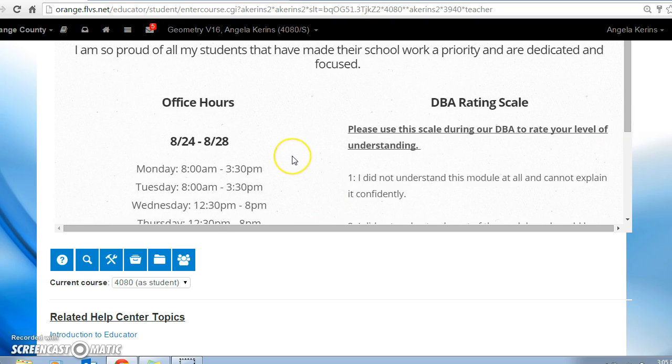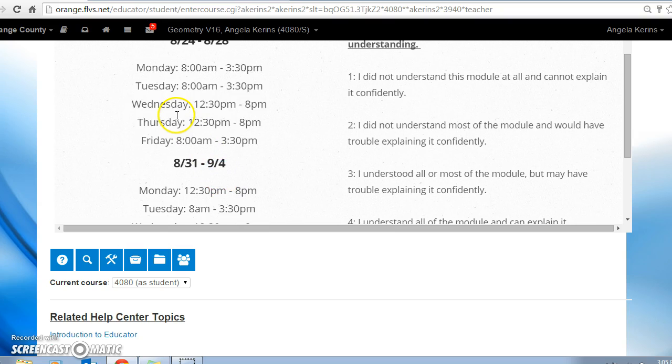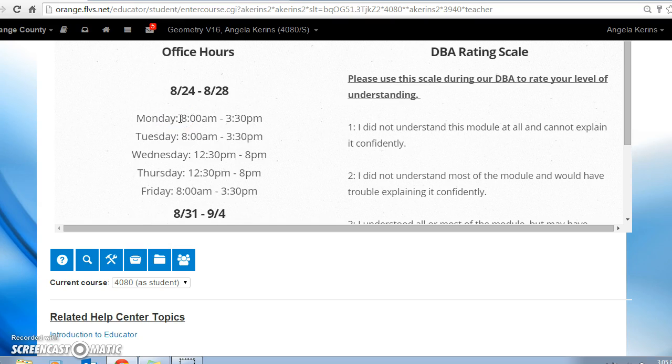And we scroll down even further. This is where you're going to want to check to see my office hours. So you can see this week I do have 2 late evenings on Wednesday and Thursday. This changes week to week, so it's very important that you follow up with this schedule to make sure that you're reaching me at the best time. If you call, for example, on Wednesday morning at 9 o'clock, just know that your call may not be returned until that afternoon. All right, so just feel free to check the schedule early in the week so you kind of know when I'm going to be available for you.